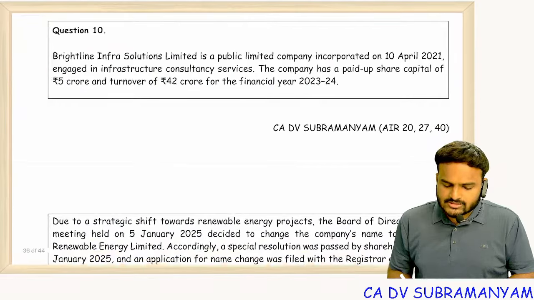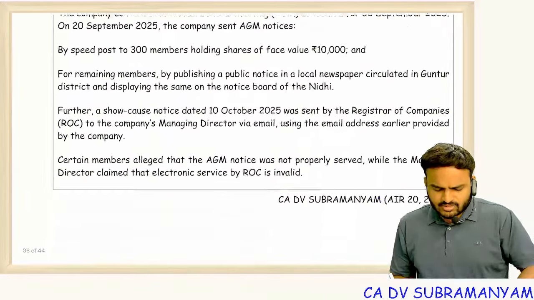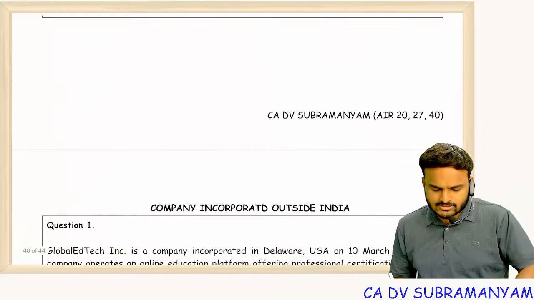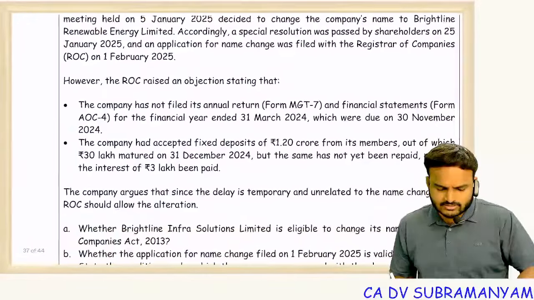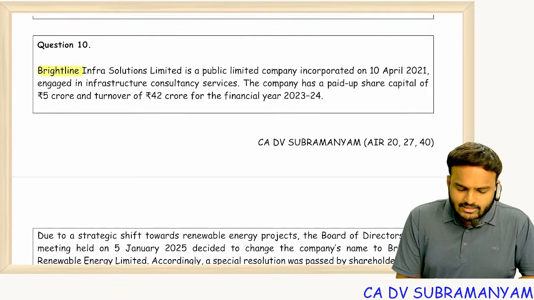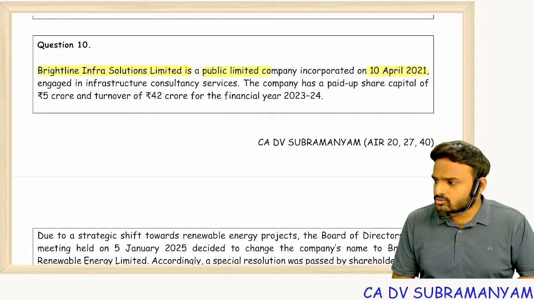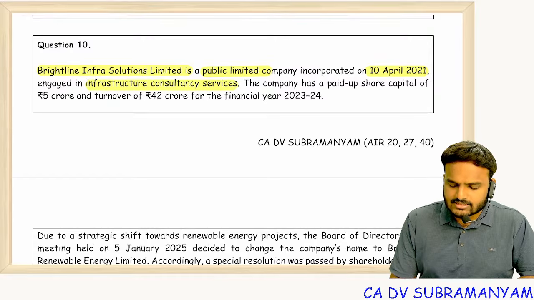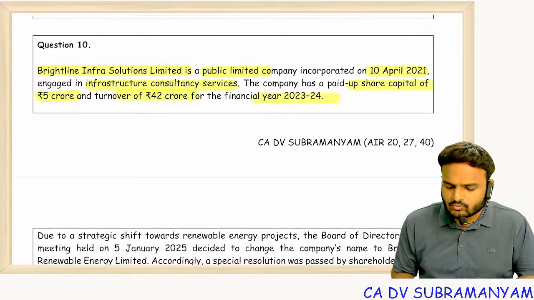So based on this, let's see one question. Total 14 questions are from the incorporation chapter. Already 9 are over, so this is the 10th one. Brightline Infra Solutions Limited is a public limited company incorporated on 10th April 2021, engaged in infrastructure consultancy services. The company has a paid up share capital of 5 crores and turnover of 42 crores for the financial year 23-24.